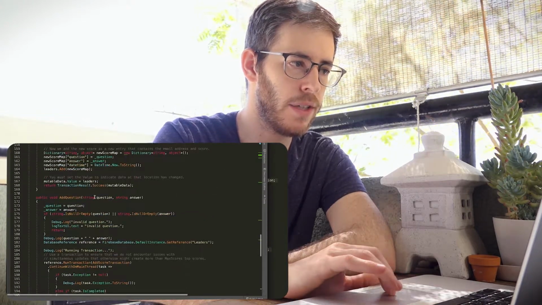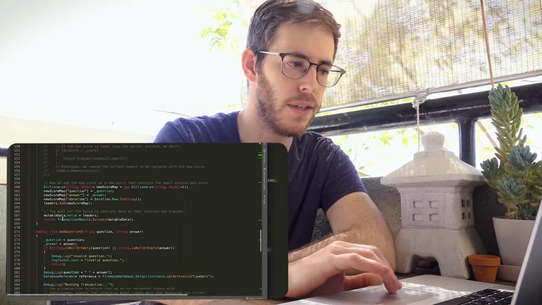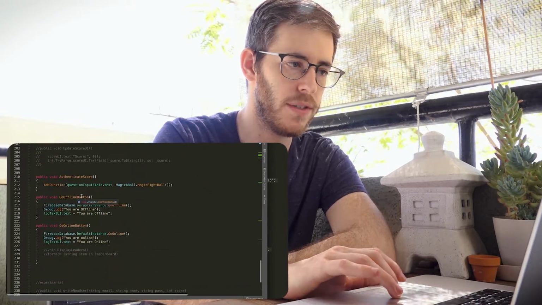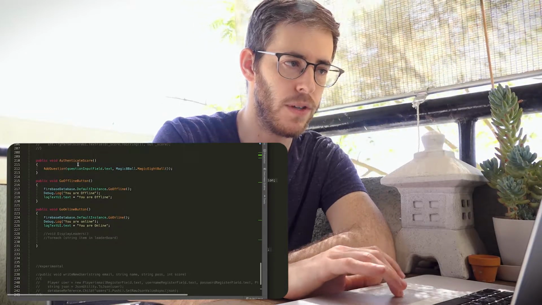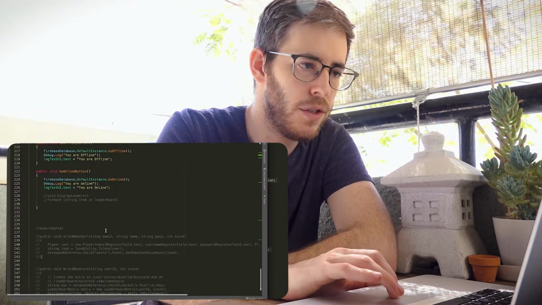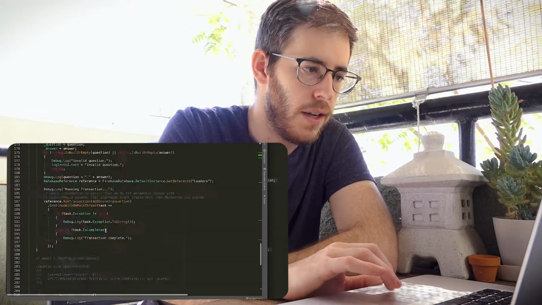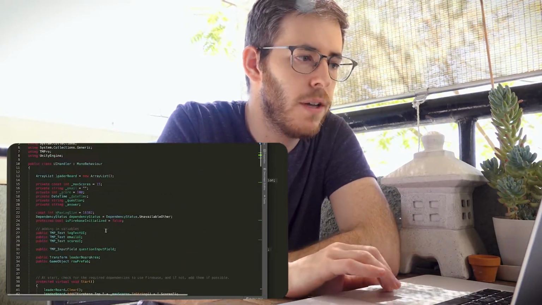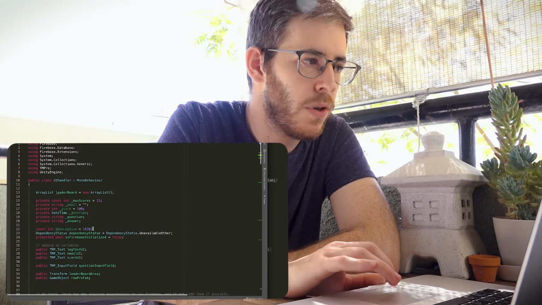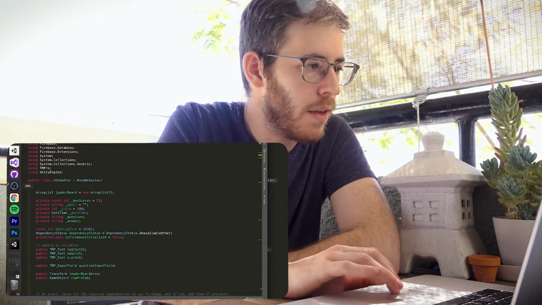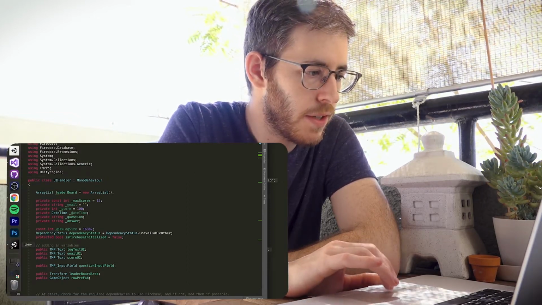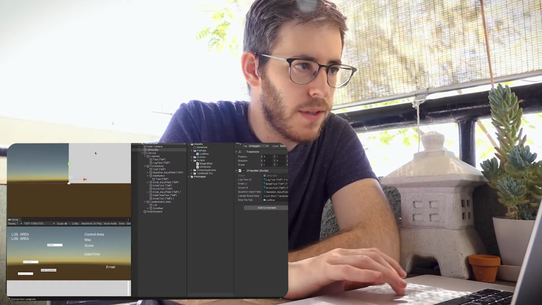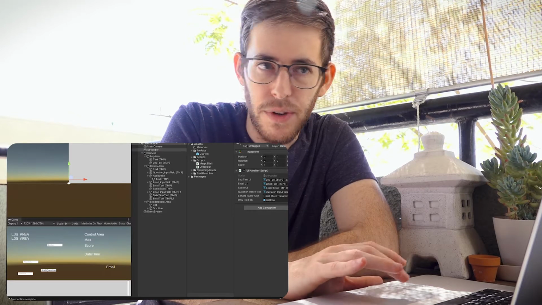Here I created, instead of having the GUI going on, these public voids for the buttons and for the score authentication. There's a bunch of stuff I'm going to clean up in the script right here, but we got a bunch of stuff hooked up, and I'm going to jump into the project here. And so this is how it is right now.